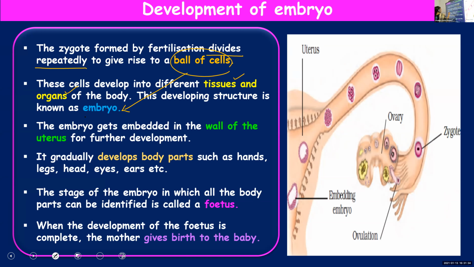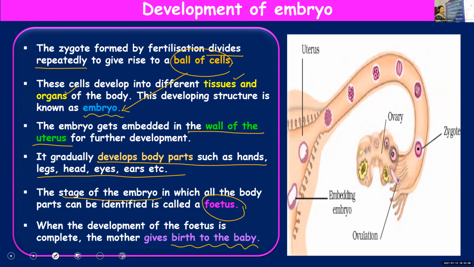Once the embryo has formed, it will go and get attached to the uterine wall. Attached to the uterine wall, it slowly develops body parts. Once the body parts are developed, the embryo can be called a fetus. And the fetus will remain inside the mother's uterus till its development is complete. Once the development is complete, the mother will deliver the baby. She gives birth to the baby once the pregnancy period is over.